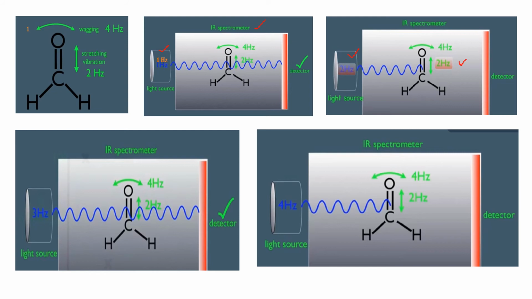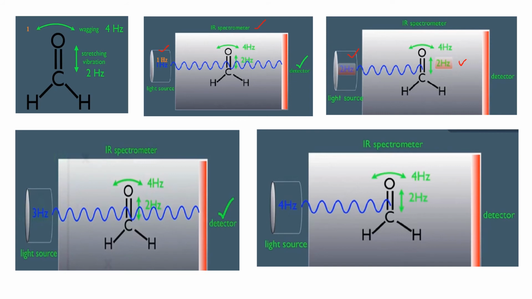If we observe 3 Hz, this IR radiation is not matching with any of these vibrations. So, the entire IR radiation is transmitted out. 100% transmittance is seen. Therefore, the detector detects 100% transmittance.